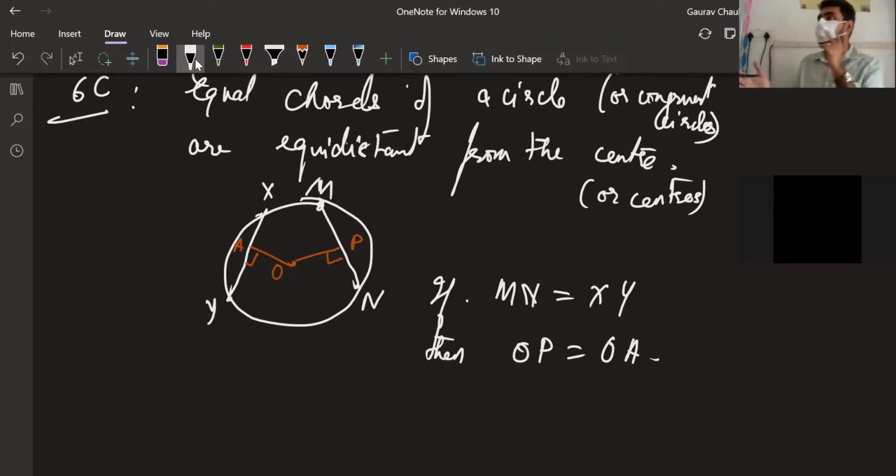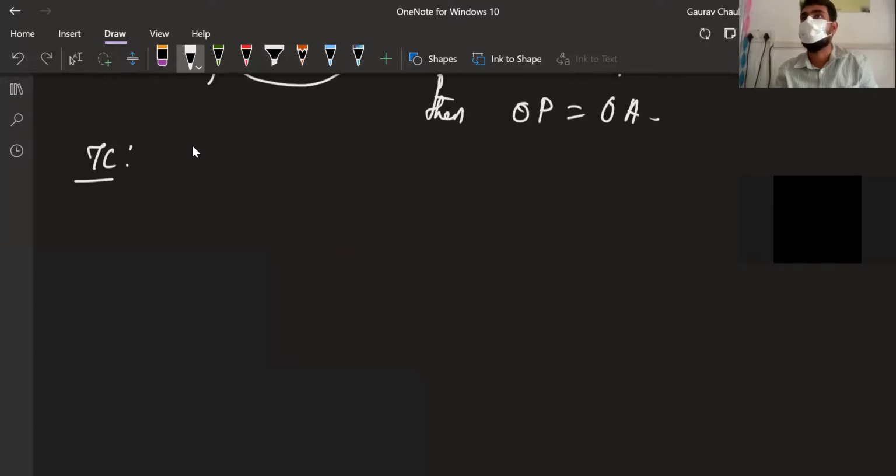Then the perpendicular distance is the same. Understood with this? This is true for any chord. I can make millions of chords which are at the same distance. Maybe there is one more here, also at equal distance. There can be many chords like that. But any 2 chords which are equal in length will have the same distance. That's what 6C is saying, and 7C is just saying the converse.